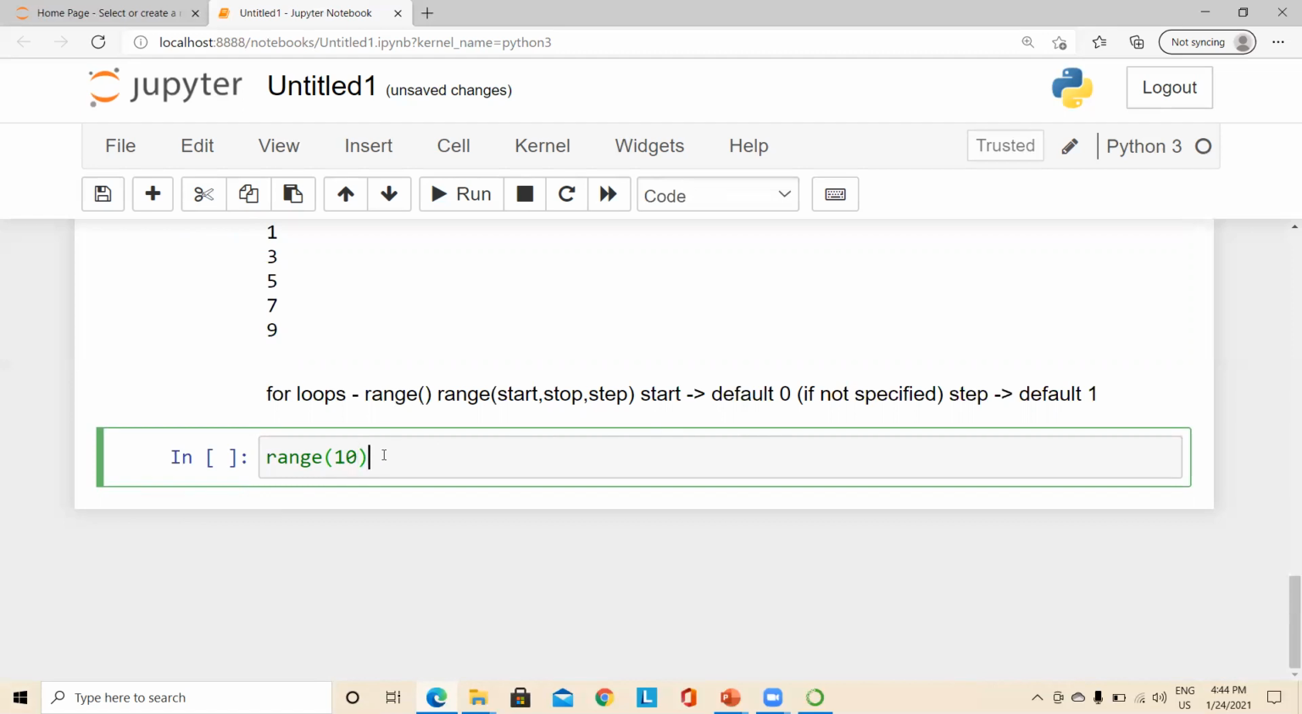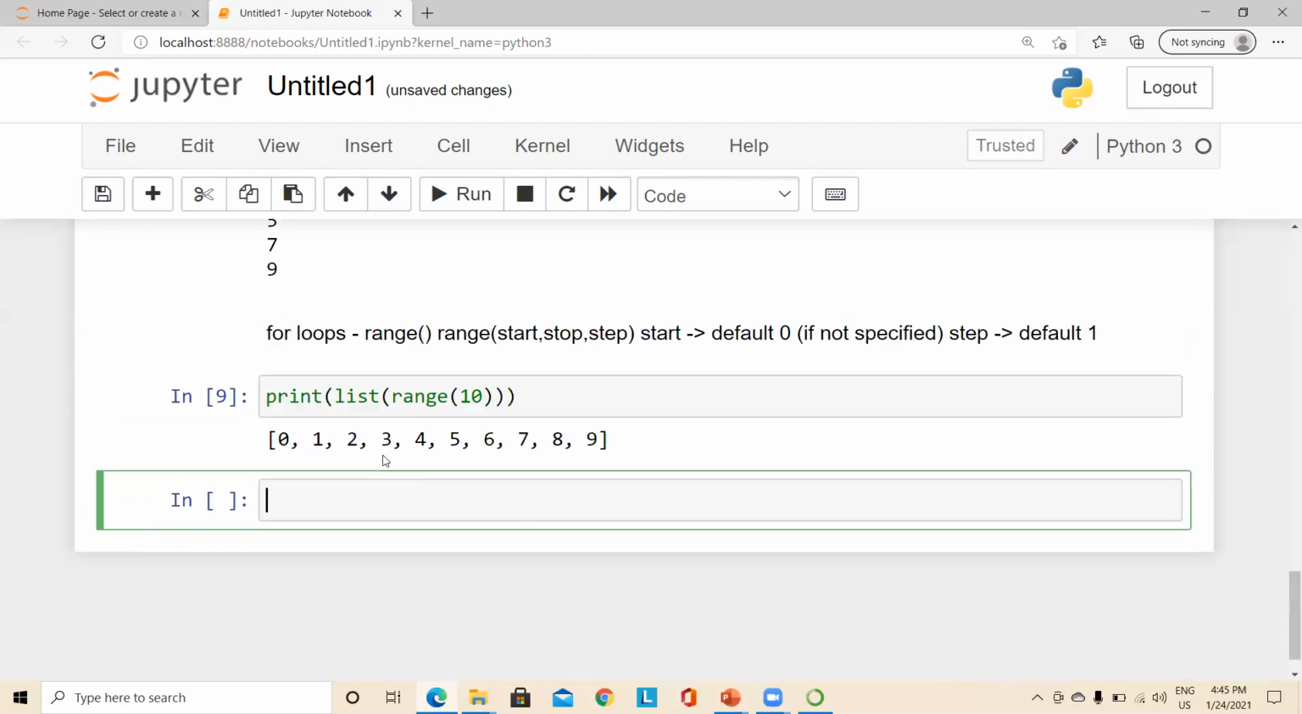So the range function, if we execute it, will print the values starting from 0 and up to 9. It will not include the value 10. So let us execute this and see. If we simply use the range of 10, it will give us range of 10.